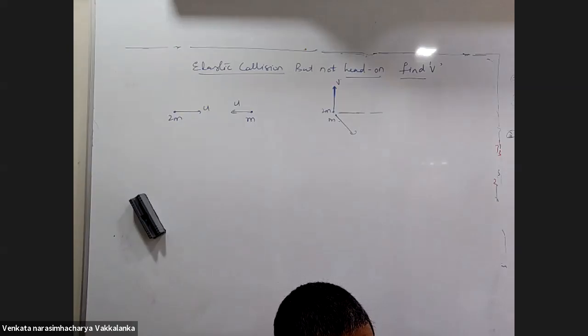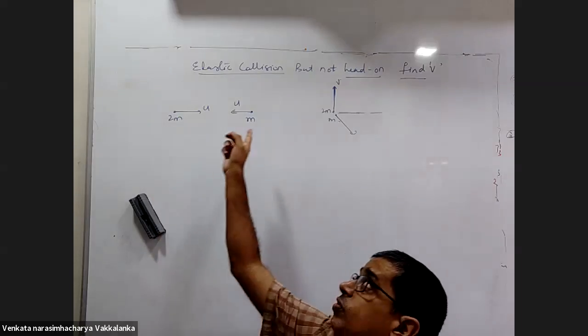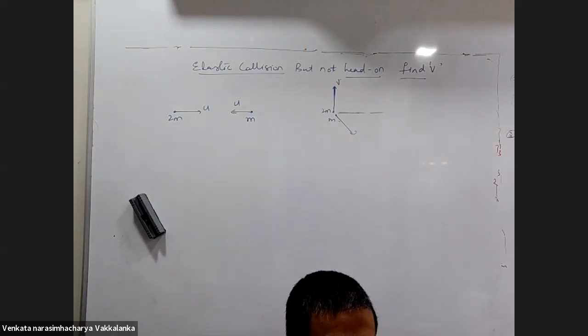So V is the resultant velocity, right? V is the velocity of 2m after collision. That V is what you have to calculate.